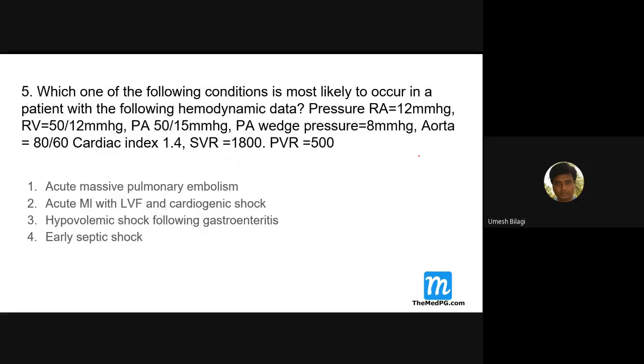From the lung, I will think whatever is possible. Now, as PCWP is normal, acute MI with LVF cardiogenic shock? No. His PCWP would have been increased to make this diagnosis. This is unlikely. Hypovolemic shock with gastroenteritis? There is no reason for RV pressure to go up in this. Early septic shock, similar. RV pressure will not go up there also. Unlikely. RV pressure can be explained only with massive pulmonary embolism. This is the correct answer.